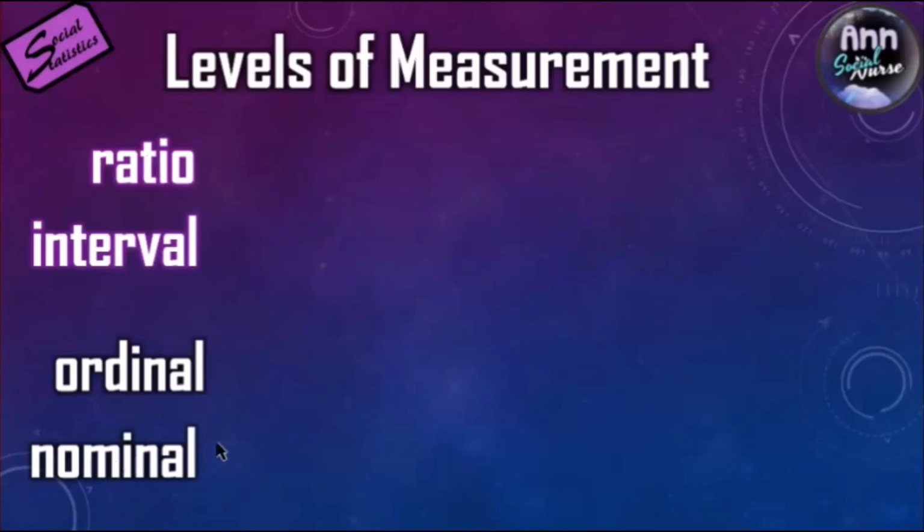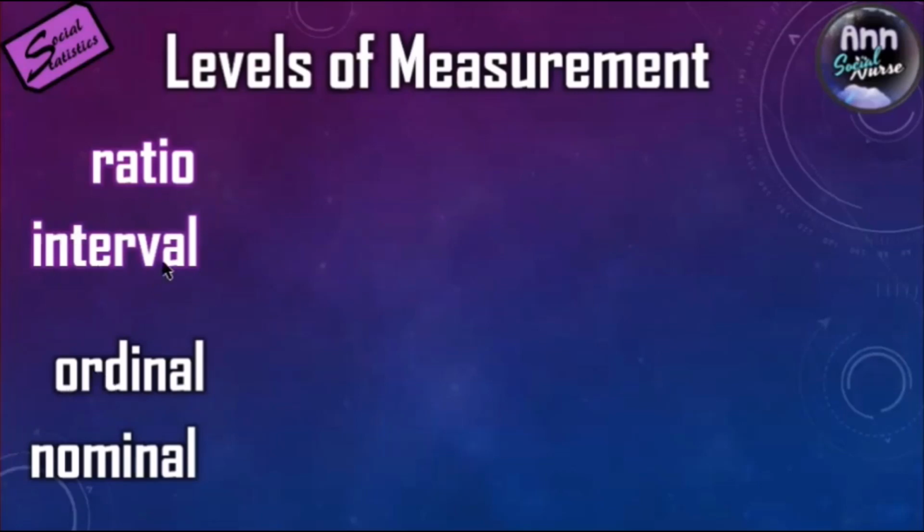So what's the leveling? What's the importance of this leveling arrangement? Since this is the lowest, the nominal, its characteristics are just exclusive to itself. Whereas the ordinal also has the characteristics of a nominal.